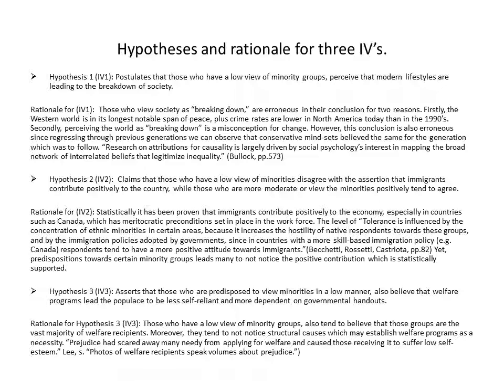Hypothesis 1 postulates that those who have a low view of minority groups perceive that modern lifestyles are leading to the breakdown of society. Those who view this are erroneous in their conclusion for two reasons. Firstly, the Western world is in its longest peace span, and secondly, crime rates are down since the 1990s. Moreover, if you regress to previous generations, if someone had a conservative mindset, he would have thought the same thing for the generation which was to follow.